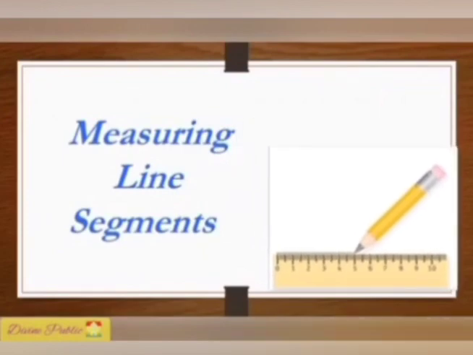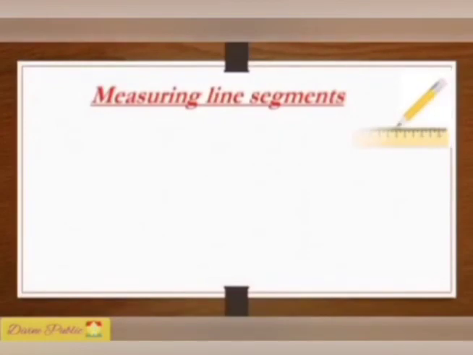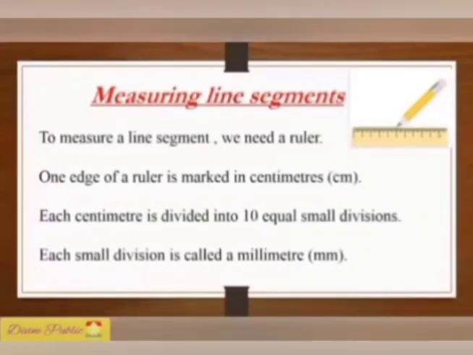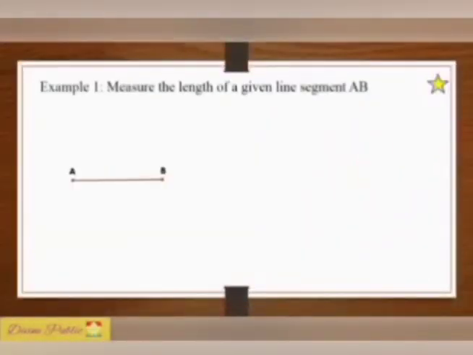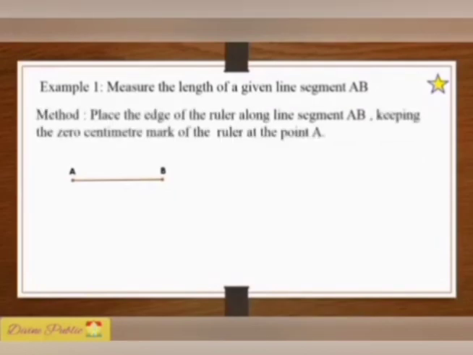Measuring line segments. Let us see how to measure the line. To measure a line segment, we need a ruler. One edge of a ruler is marked in centimeters. Each centimeter is divided into 10 equal small divisions, and each small division is called a millimeter. Let us see the example. Measure the length of a given line segment AB.